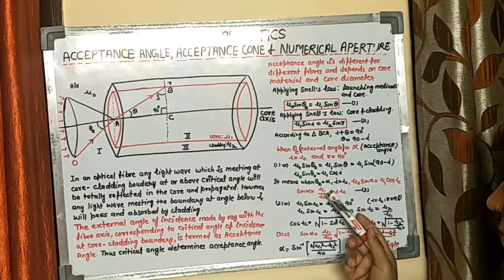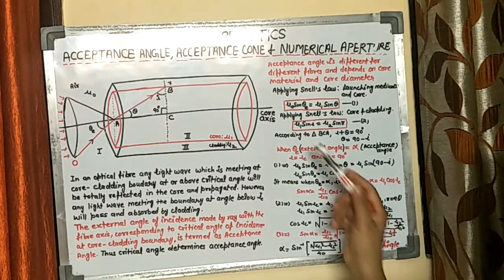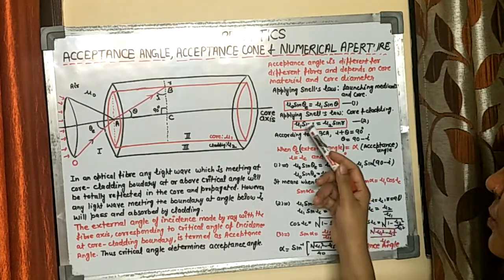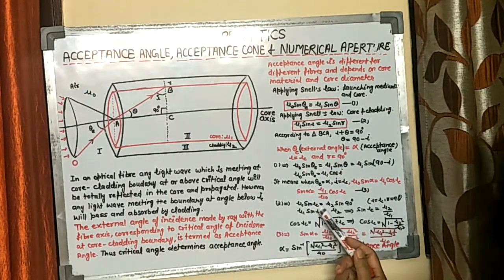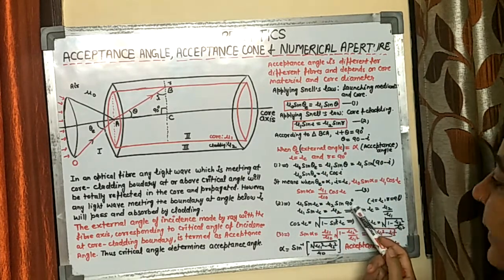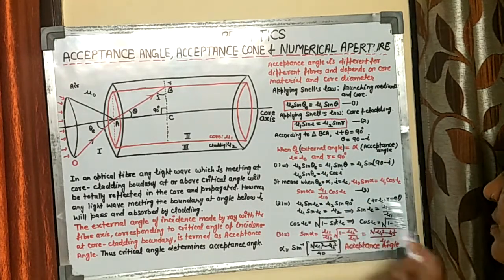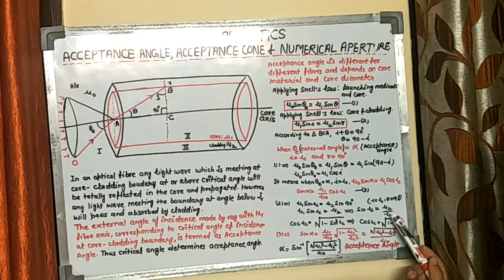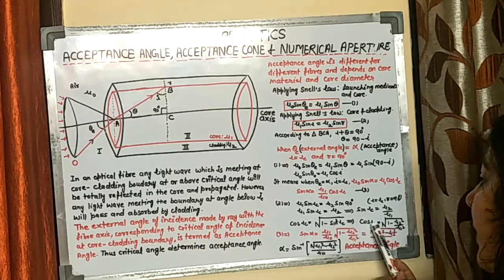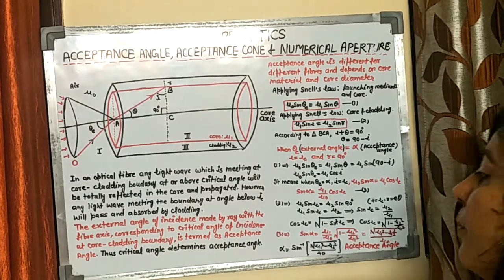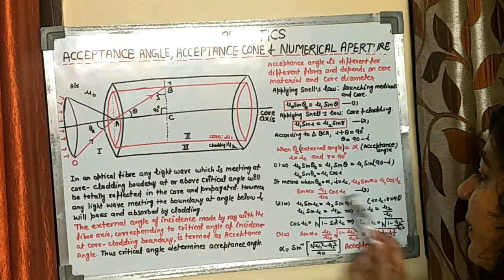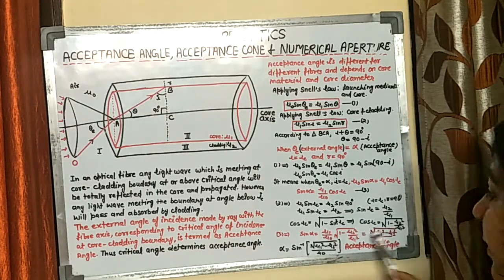Now we find the value of cos IC using equation number 2. In equation number 2, if you substitute I as IC, you get mu 1 sine IC, and R is automatically 90. So mu 1 sine IC is mu 2, so sine IC is mu 2 upon mu 1. So cos IC will be under root 1 minus mu 2 square upon mu 1 square. Now substitute this value in equation number 3, and you get sine alpha equal to this.